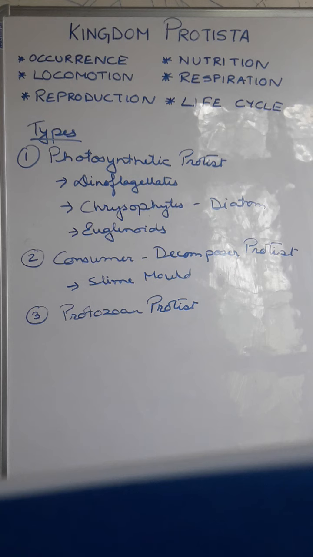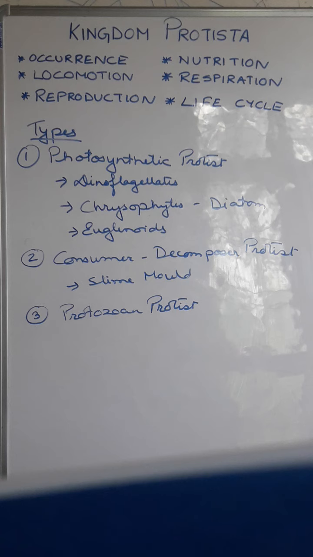For example, Ceratium. But in gametic meiosis, except for the gametes, all are diploid. That means the adult is diploid, it will produce gametes by meiosis, which are haploid, and which will again fuse to form the diploid zygote. That's why it is the diplontic life cycle. So always remember, whenever you get the word zygotic meiosis, that means the whole life cycle is haploid except for the zygote, and when gametic meiosis, the whole life cycle is diploid except for the gametes. Okay, so these are the main things.